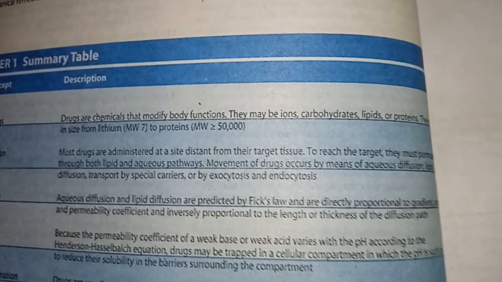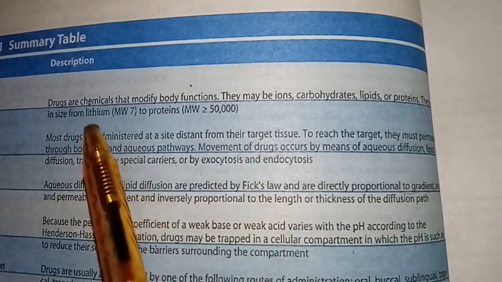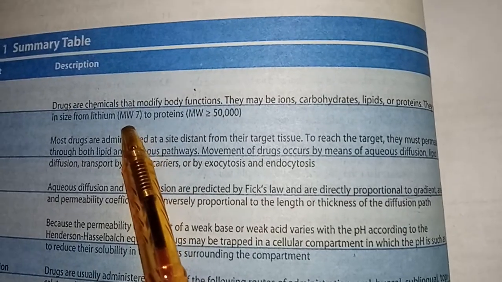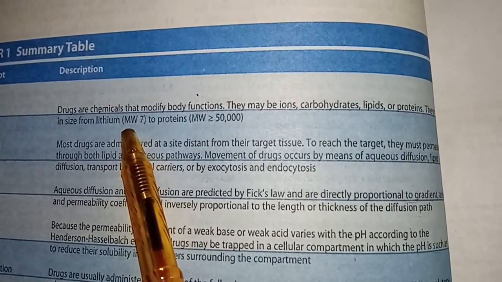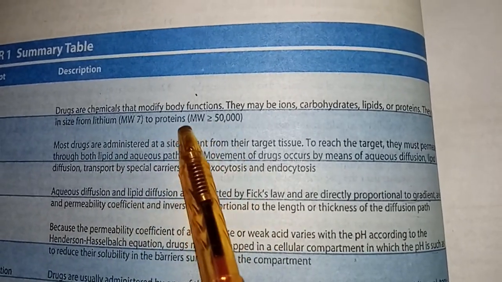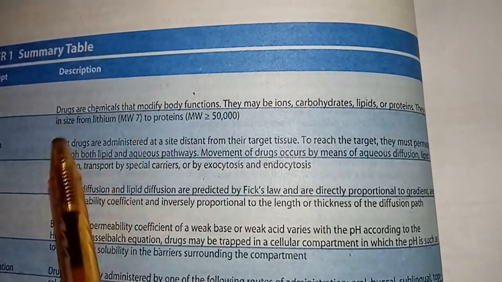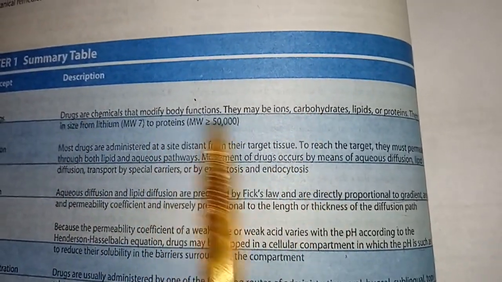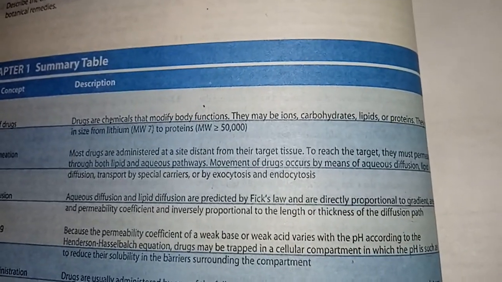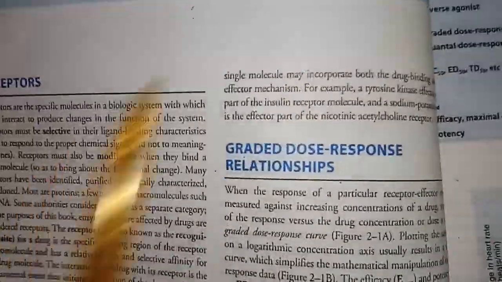And if somebody asks, what do you know about the range? You will say, yeah, I know about the range. They actually range in size from the very smallest one, that is lithium, which has a molecular weight of 7, up to proteins having a molecular weight of more than 50,000. So I hope you got these 3 points. Number one, drug: its definition, examples, and size.